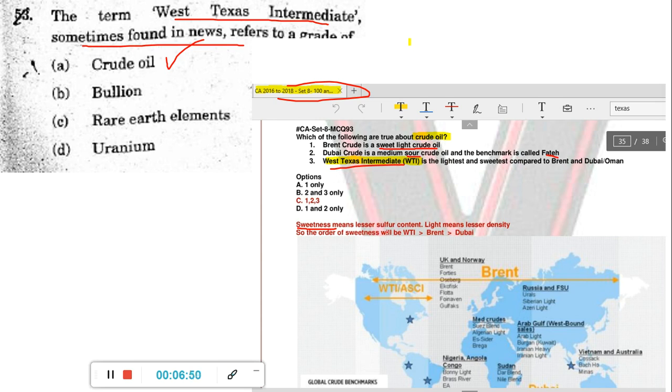So in the order of sweetness, WTI, the West Texas, that is in the USA side, is the sweetest. After that it will be the Brent one, which is USA, Europe, Russia, and then the Dubai one. That is the different grades in order of sweetness. I'm telling you extra information because UPSC will go one step ahead and ask you this next time.